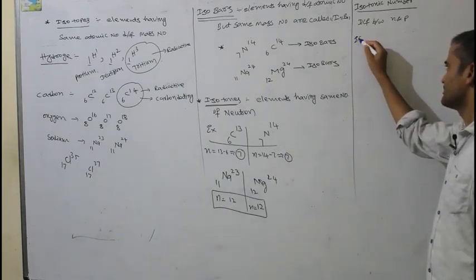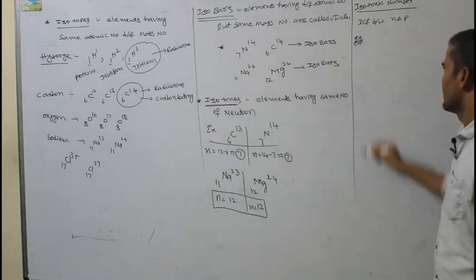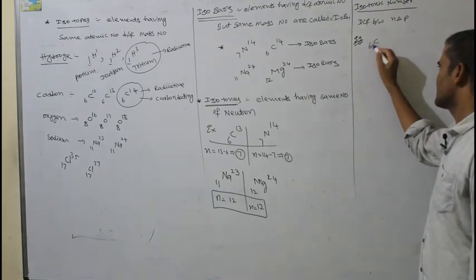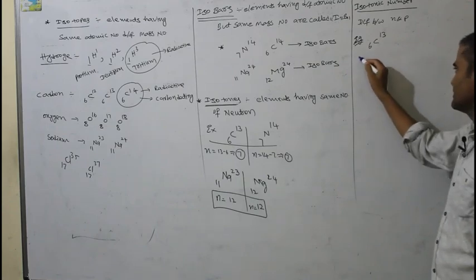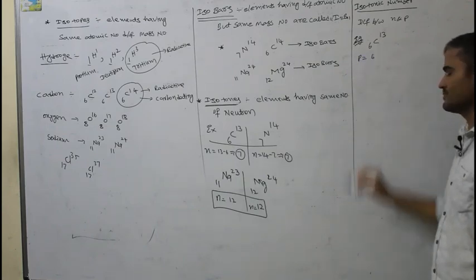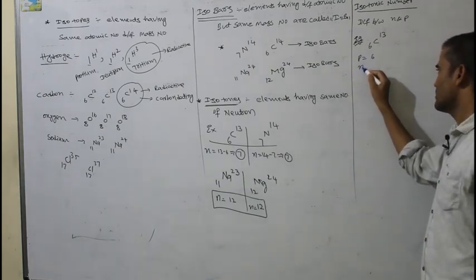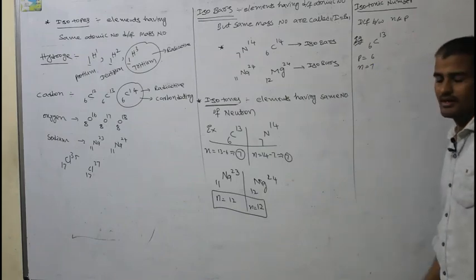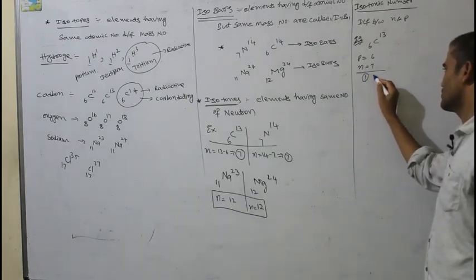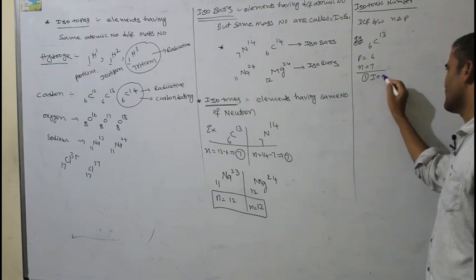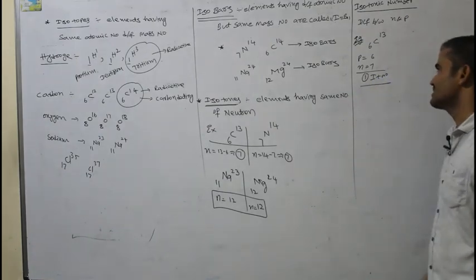For example, C613 I will take. In C613, protons is equal to 6. Neutrons equal to 7. Difference how much present? 1. So isotonic number is 1 for the C613.